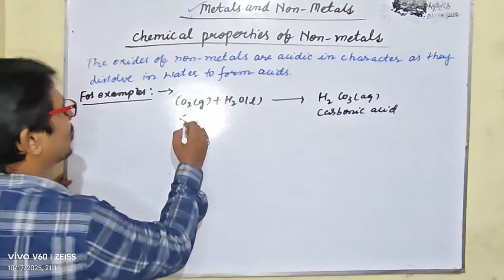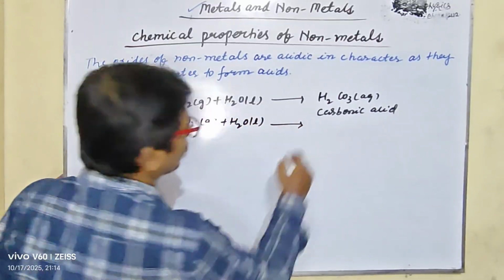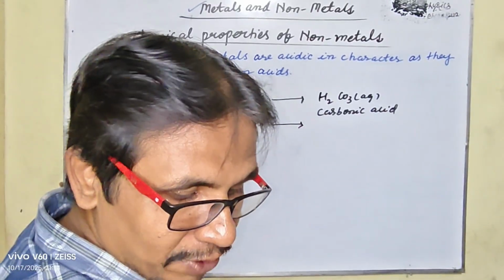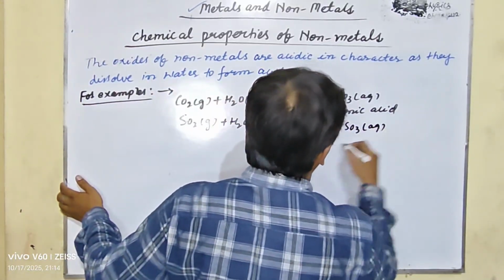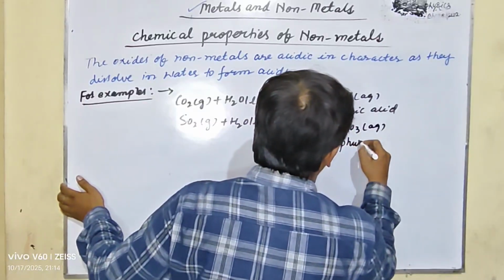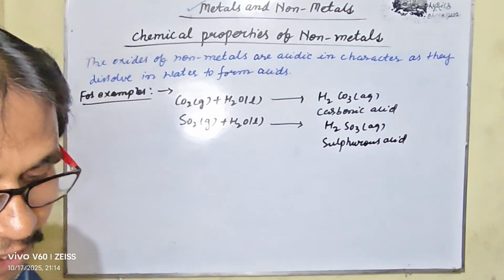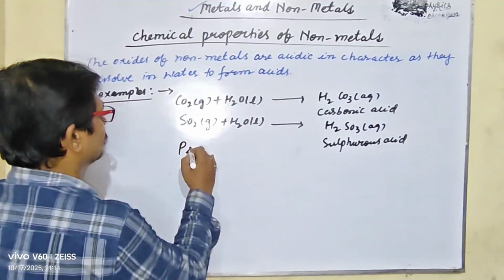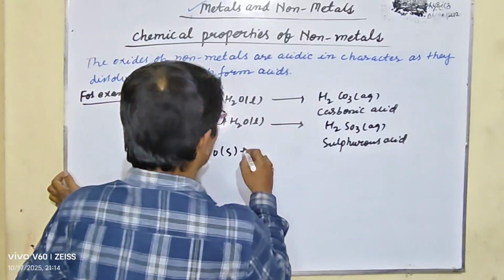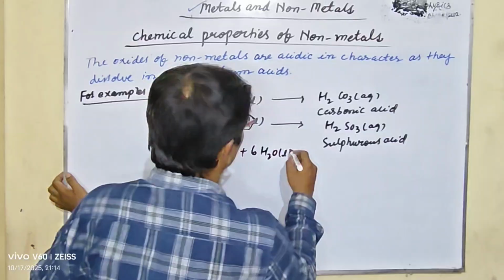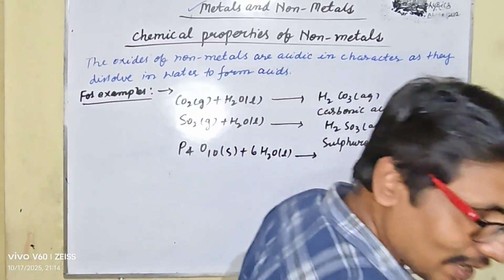Sulfur dioxide reacts with water to give sulfurous acid, H2SO3, in aqueous form. Next one is P4O10. The reaction is the same. It reacts with 6H2O liquid and gives you phosphoric acid.